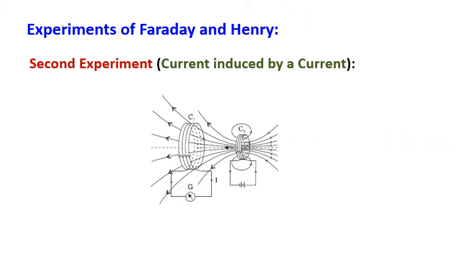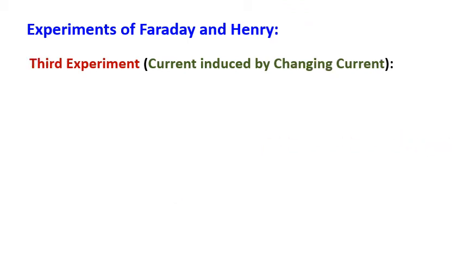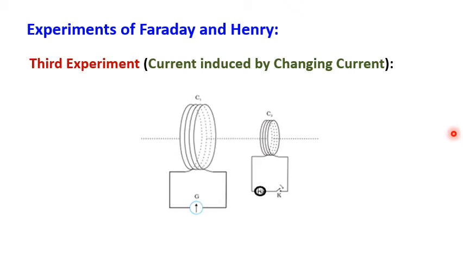Next, third experiment, current induced by changing current. So here first experiment, the magnet is coming towards a coil. In second experiment, a current carrying coil coming towards the coil. Now in last case, there is no movement in the coil, so both the coils are at rest. But even then, due to the change in current in one coil induces magnetic field in the another coil.